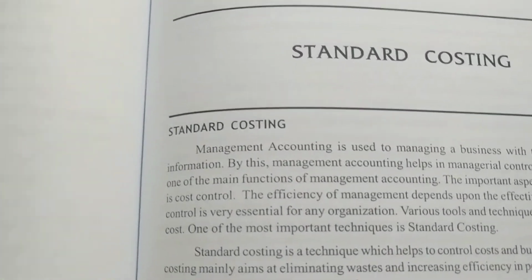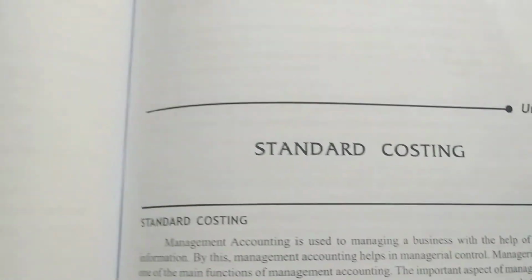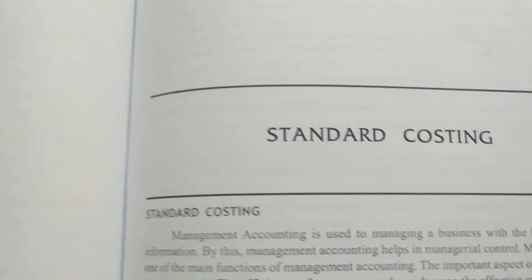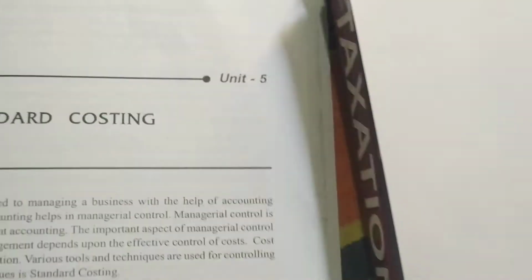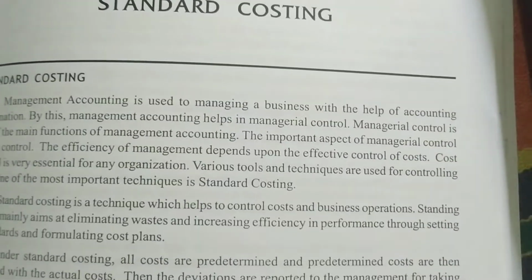So what is standard costing, why are we doing this chapter, and what all will we cover in this chapter? That we'll see. First we'll see what is standard. What is the meaning of standard? Standard means a predetermined cost. Costing means we are talking about predetermined, meaning in advance we will tell that this much expenditure has to be incurred to produce a good.